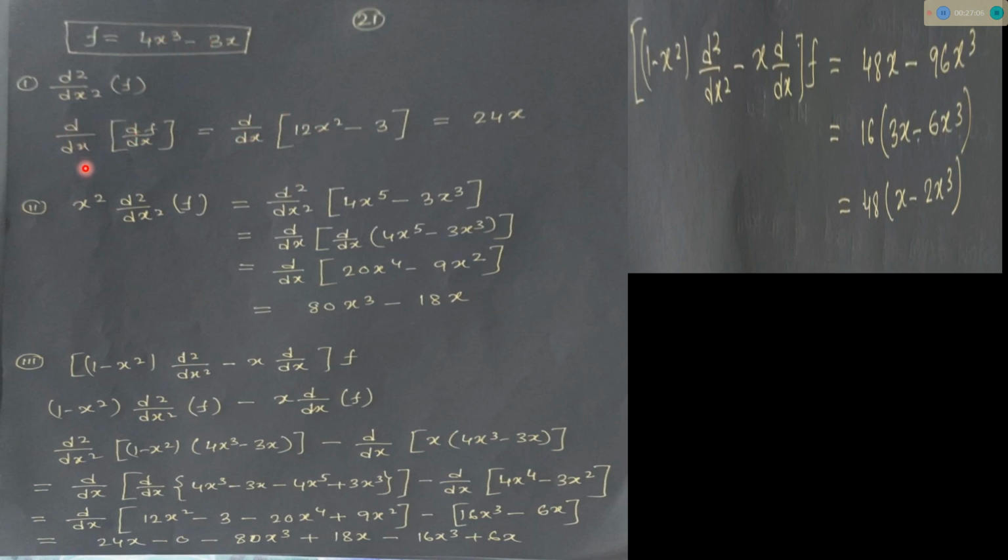Again, one d/dx is outside, so we have to operate again, meaning differentiate with d/dx. We will get 24x. x square is a multiplicative operator, so you have to multiply by it. So x square d2/dx2 means multiplying by x square: 4x^5 minus 3x cube. If we differentiate this, we will get 80x cube minus 8x.